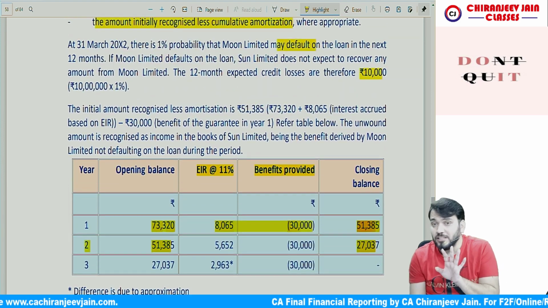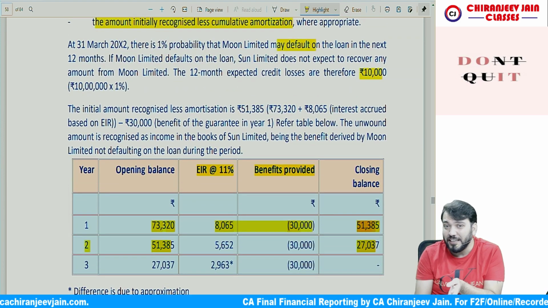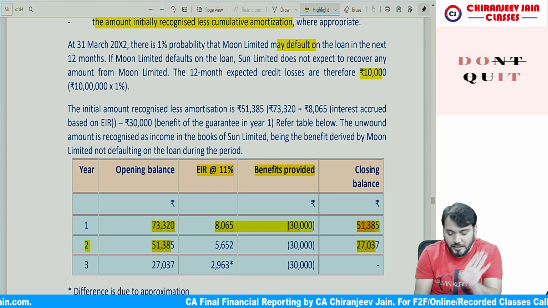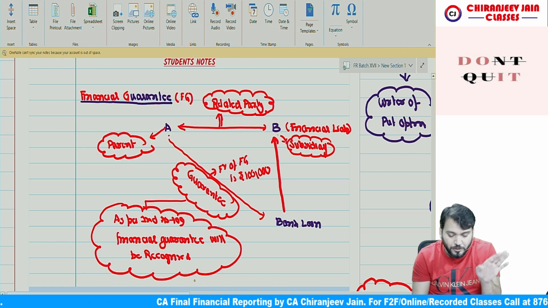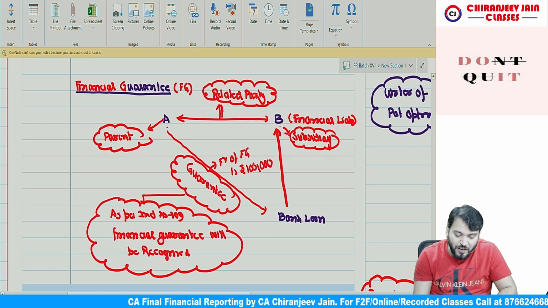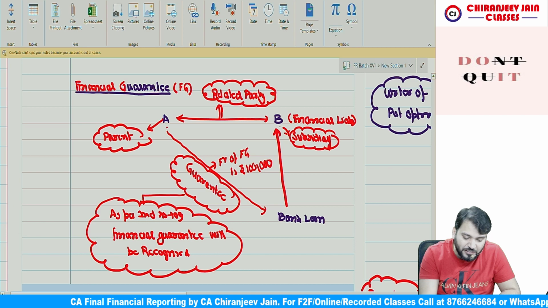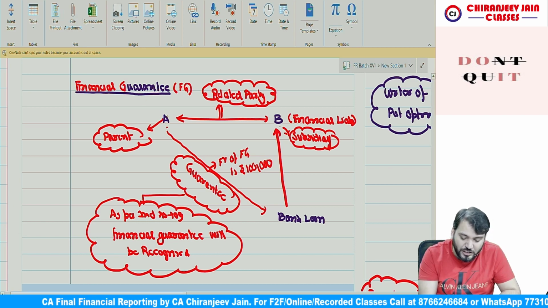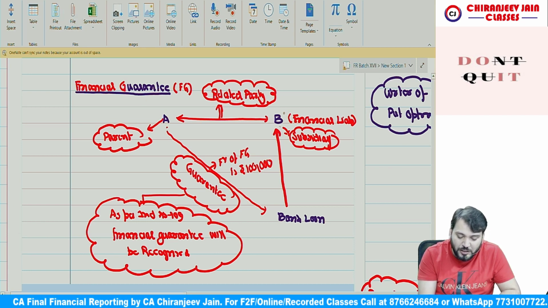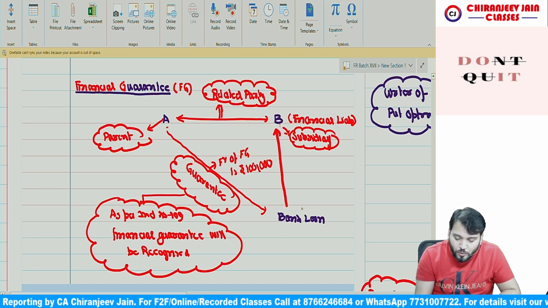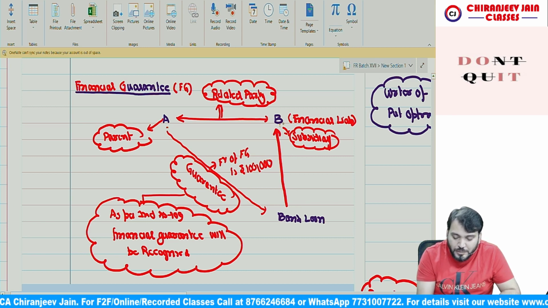Now, one question may be asked: sir, what will be the journal entry in the books of Moon Limited? In this question, they have not asked anything about Moon Limited. But if I explain the concept now, this is the financial guarantee concept. You can see A Limited. Suppose A is Sun Limited in this question, and B is Moon Limited. These are related parties. B Limited has taken a loan from the bank, and A Limited has given a guarantee to the bank on behalf of B Limited.